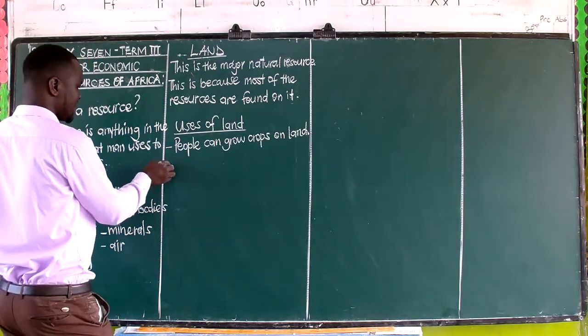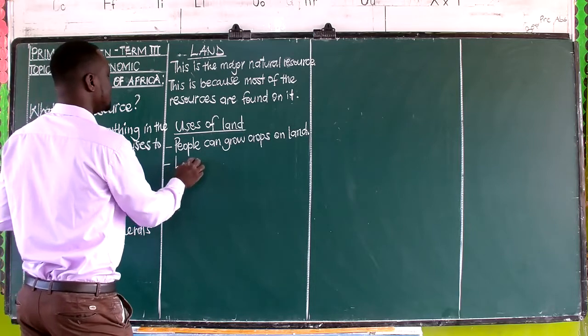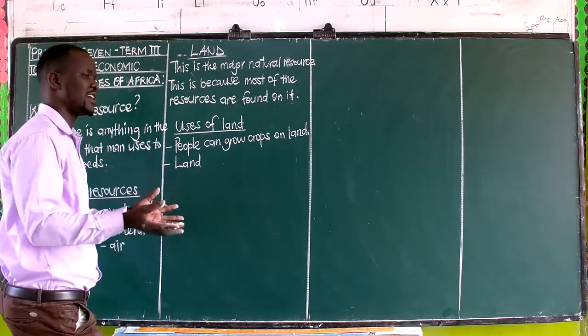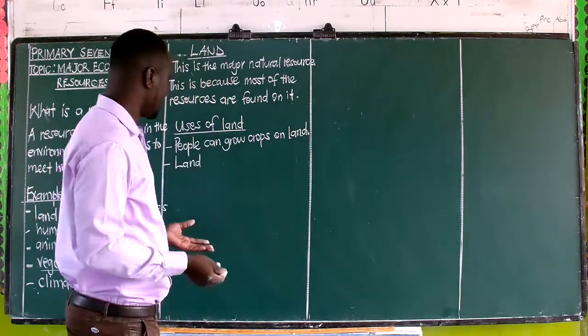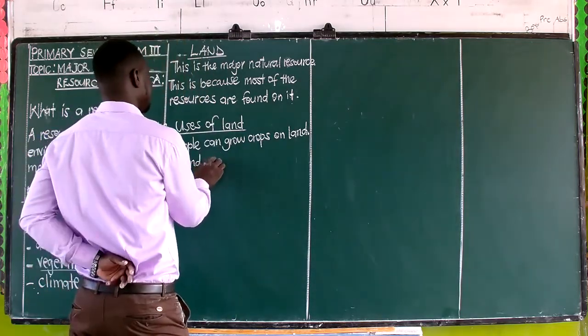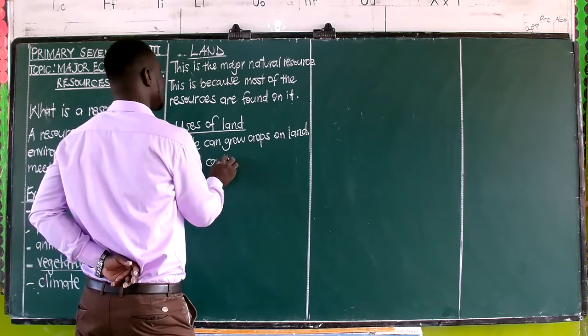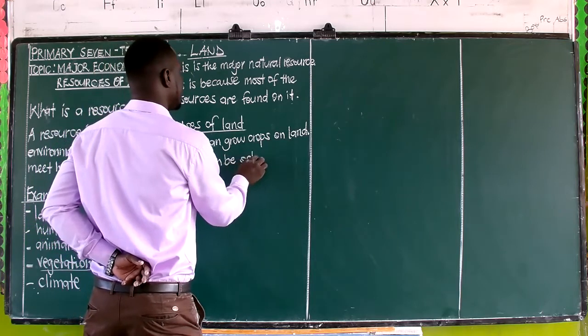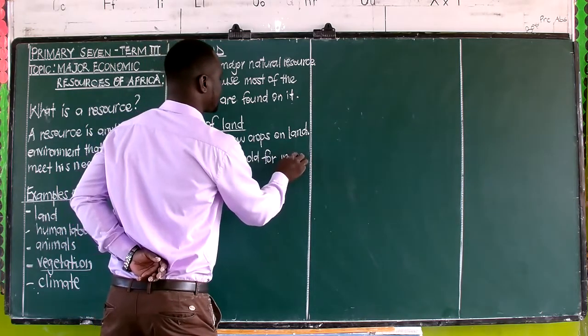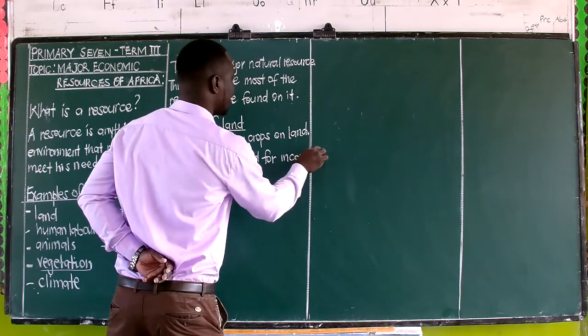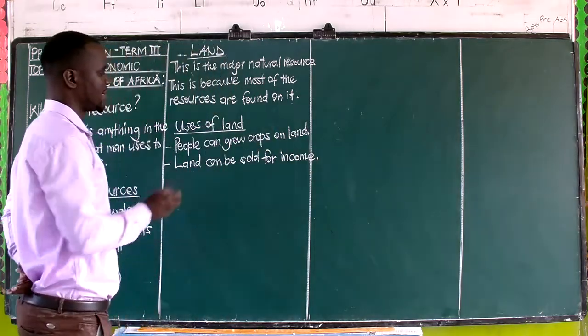Our second answer, land can be sold. Someone has his plot of land and can sell it and he gets his money. So we can say land can be sold for income. This is money that the person gets.